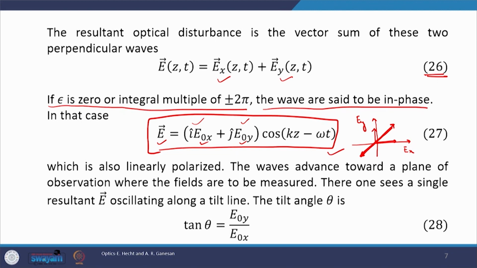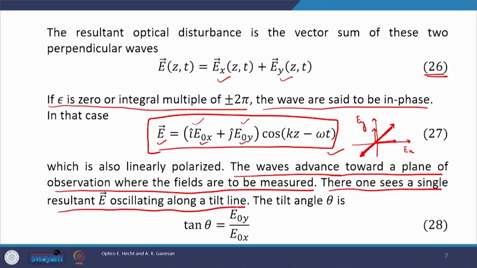The waves advance towards a plane of observation where fields are to be measured. There one sees a single resultant E oscillating along a tilted line. You see that the resultant is oscillating here, but it is tilted by an angle theta. How to know theta? Very easy. This is how we can calculate theta.